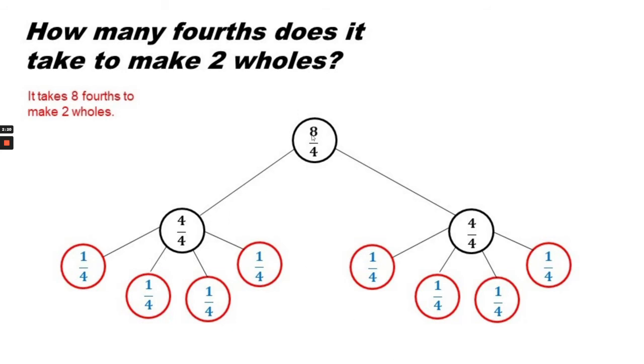Notice that the number on top is the total number of parts, and the number on the bottom is how many parts are in one whole. So the 4 stays the same because there are 4 parts in one whole.